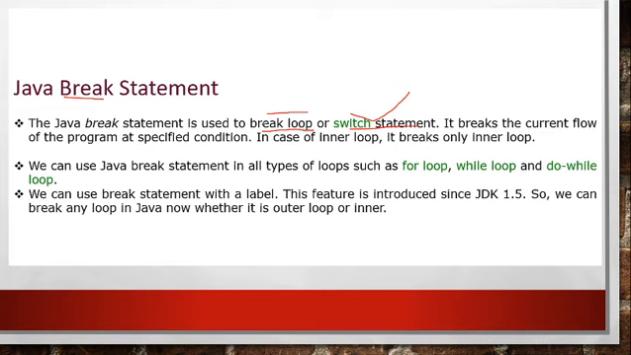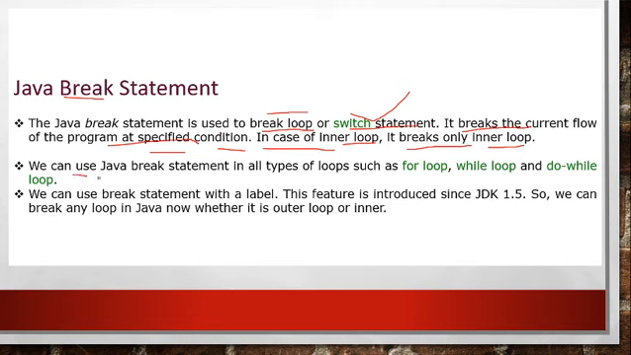What will happen when we use this? It breaks the current flow of the program at a specified condition. So if I use the break on a particular condition, and that condition is satisfied, the loop will be terminated. In case of an inner loop, it breaks only the inner loop. Inner loop means a loop inside a loop. So when you use this break statement inside the inner loop, it will come out from that loop. This is all about the Java break statement.